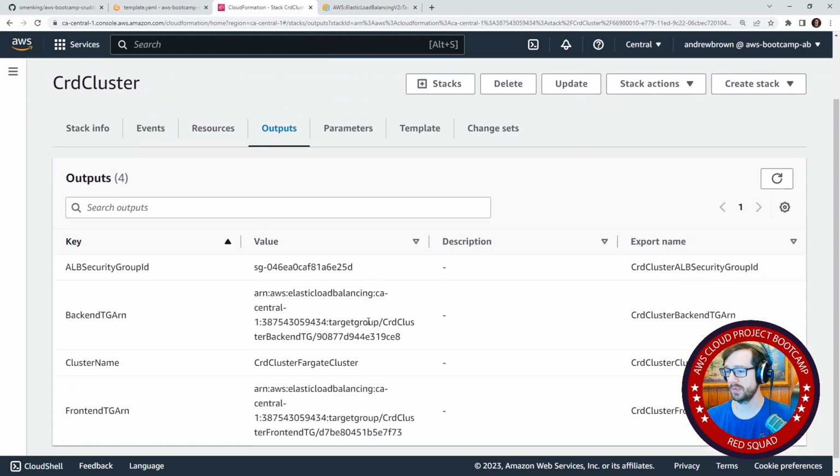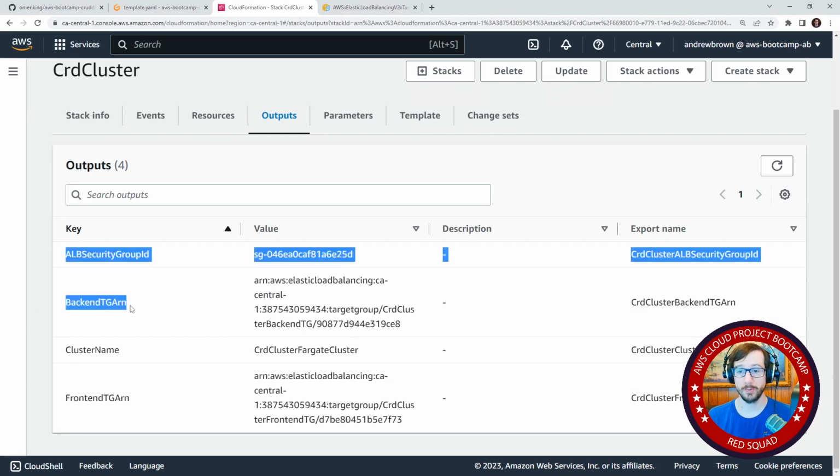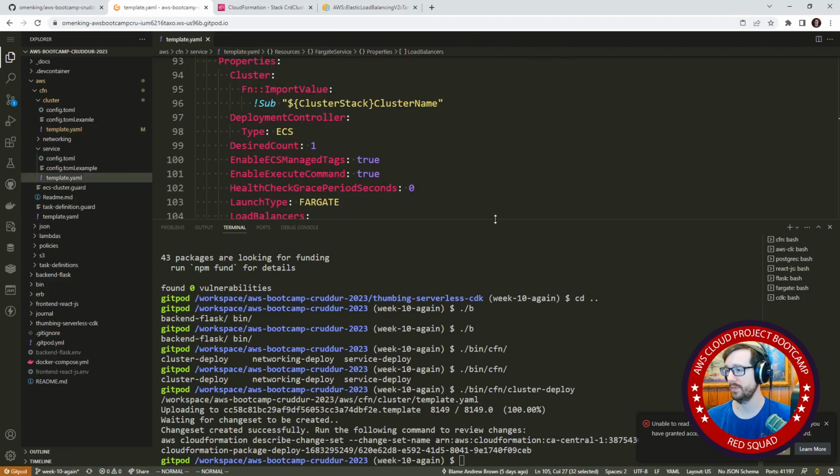We'll look at the outputs. We will double check them. So this one's CRUDder frontend TG ARN. So we have the frontend. Where's our backend? I see only a frontend. Oh, it's up here. Okay, great. So now that we have those, what we can do is close out these tabs.